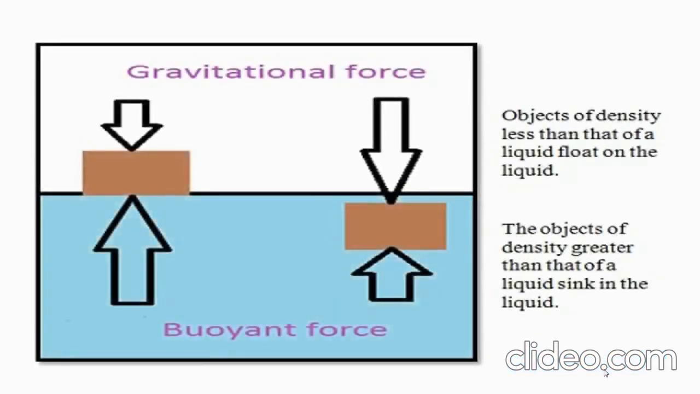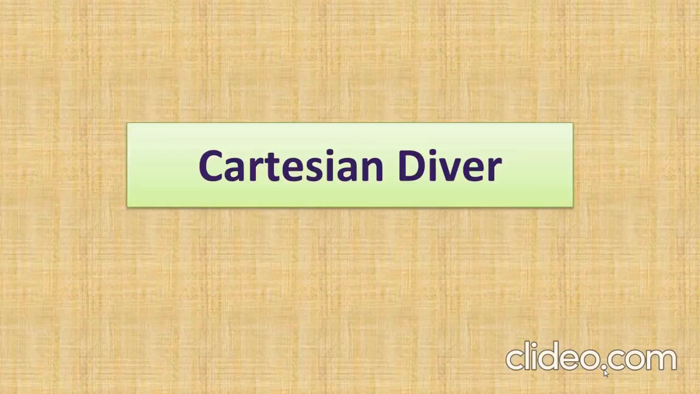And this is the gravitational force and the buoyant force, which is given here. Objects of density less than that of the liquid float on the liquid. Objects of density greater than that of the liquid sink in the liquid. So this is what we saw in the floating and sinking process.